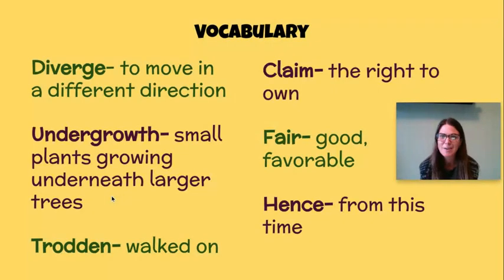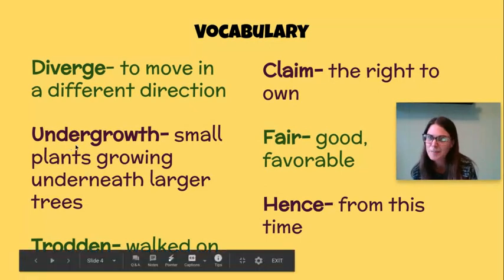So if you've ever been in a forest or in the woods, undergrowth is the stuff close to the ground, the little bushes and plants that are springing up from the ground but not getting very tall. And often they're underneath other plants and trees. That word under helps us know what undergrowth is.